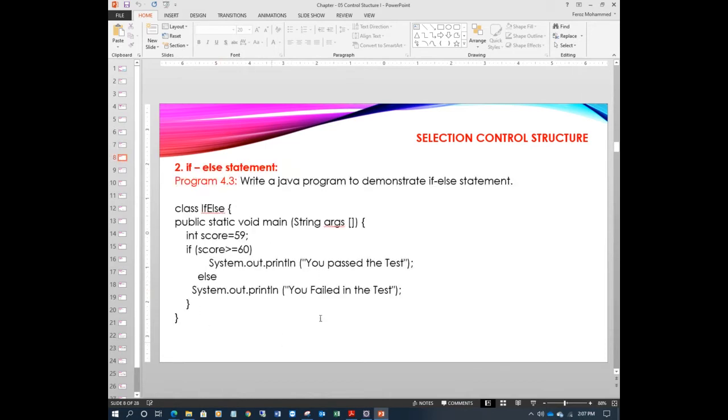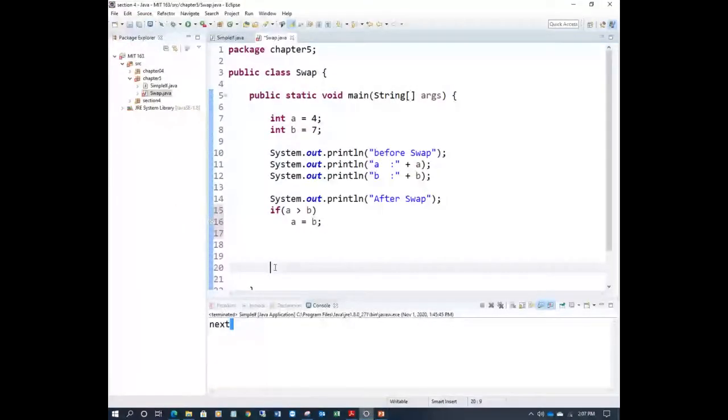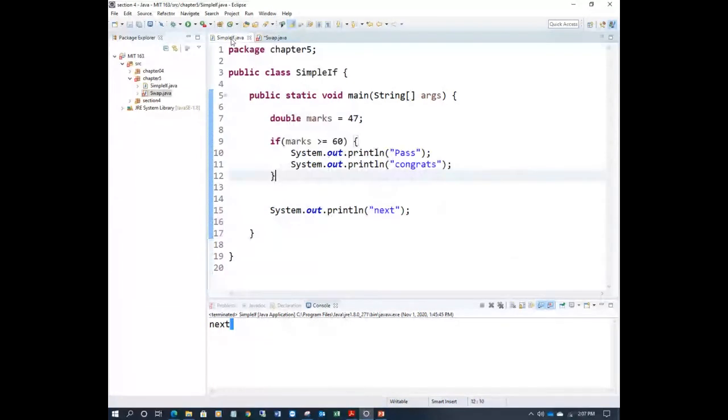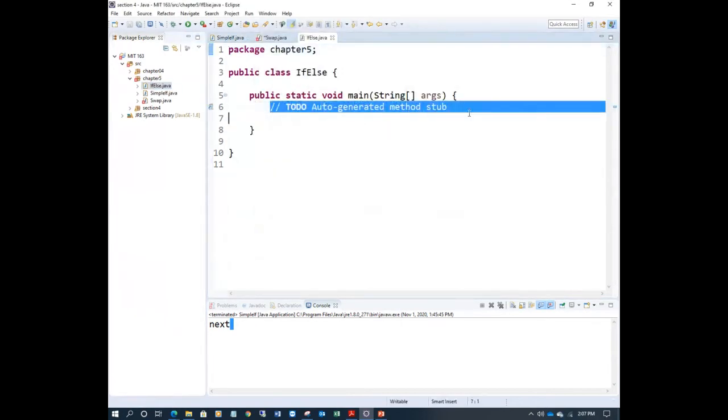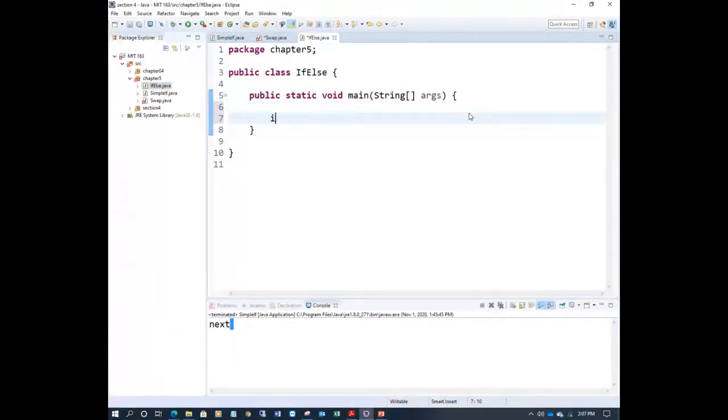Let's see an example here. We continue with the same example. Let me create another program. It's okay, I'm writing just a simple if else demo example, any name. I have these marks here.